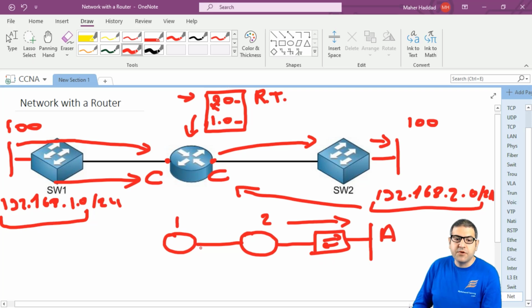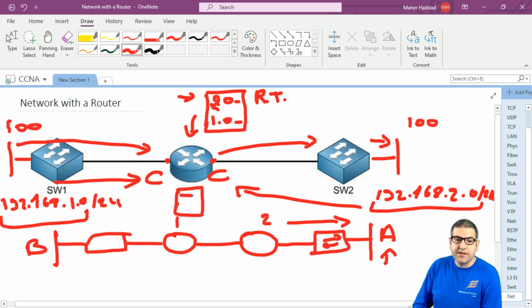So in this case, we are required to do some configuration, so that in the end, router 1 also knows about this network. So in case it has a network connected to it, and this is a PC here, let's say B, and it wants to go to A, then router 1 will know in its routing table how to reach network A. And here we have to do the configuration ourselves, whether statically or using a dynamic routing protocol.